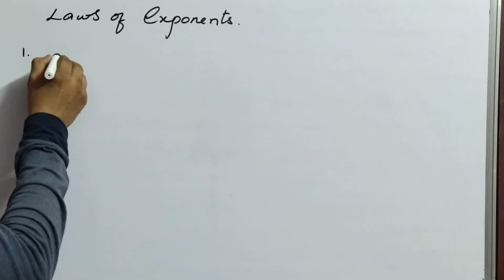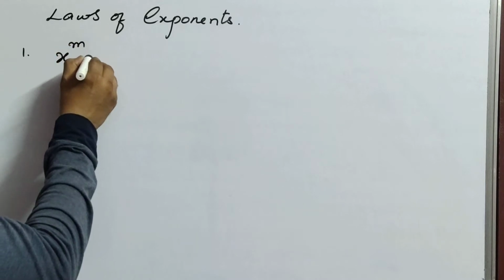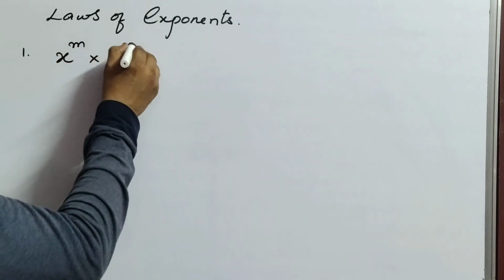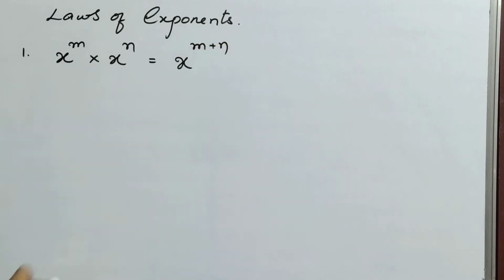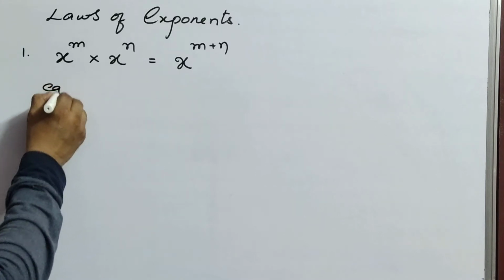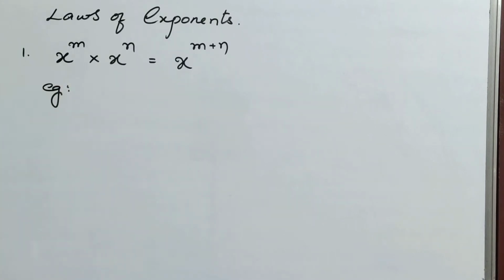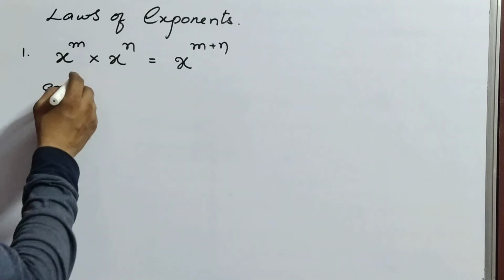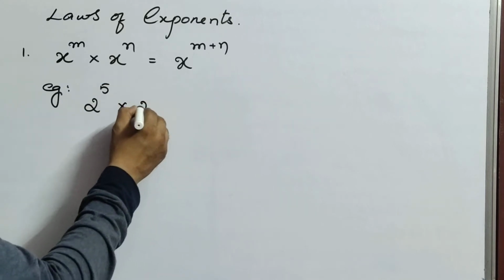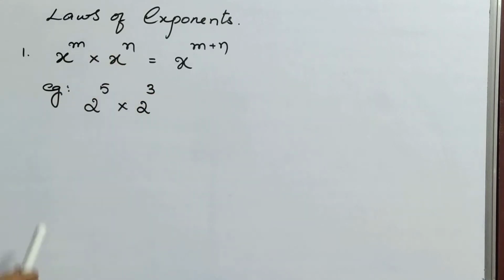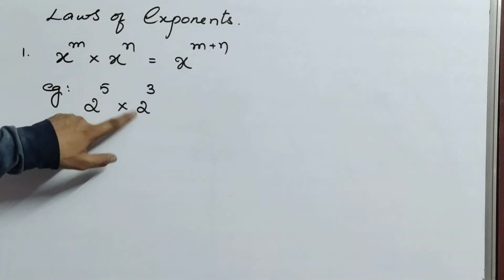See children, first one: x power m into x power n equals x power m plus n. I will give you one example here also, because you already know this from 8th standard, but once again I am repeating it. Here, 2 power 5 into 2 power 3. This is the question I have given. It looks like x power m into x power n.